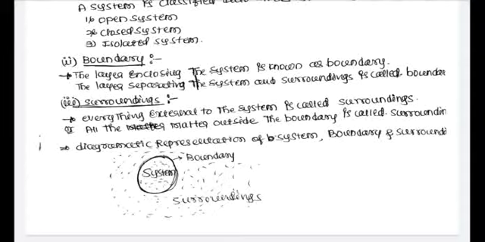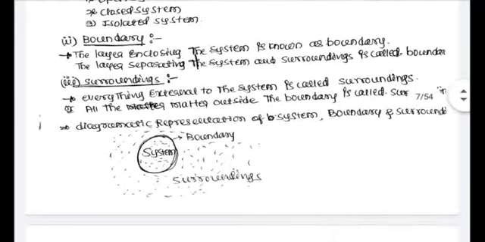If in the examination we are asked to define system, boundary and surroundings, we have to give these definitions and also the schematic representation like this. In this representation, the dotted circle indicates a space, and in that circle we have taken a specific area for study.